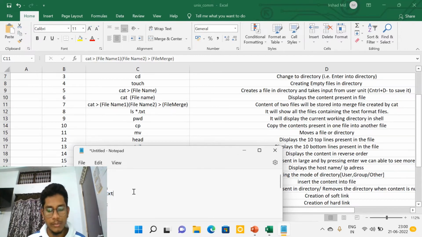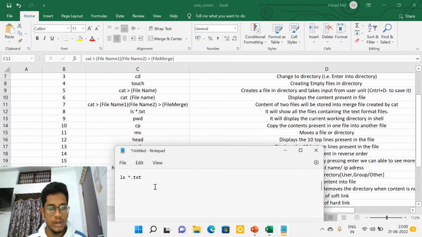If we write the command ls *.txt, we are simply printing all the text files, f1.txt and f2.txt. These are the two different text files. So that's what it is printing.